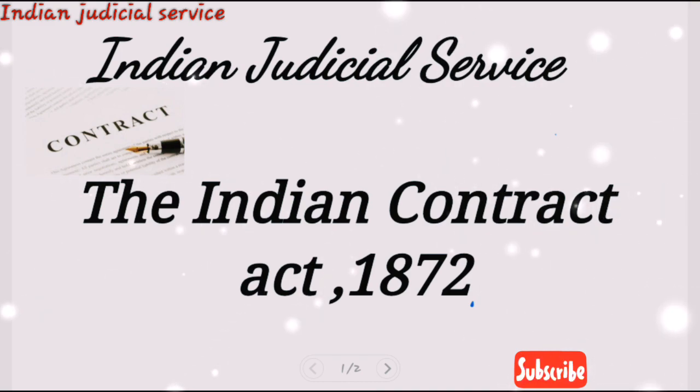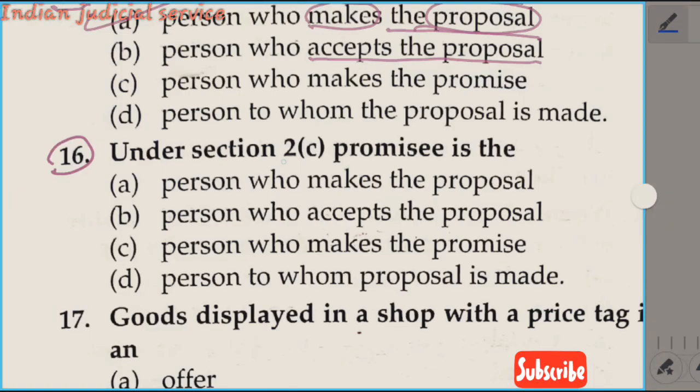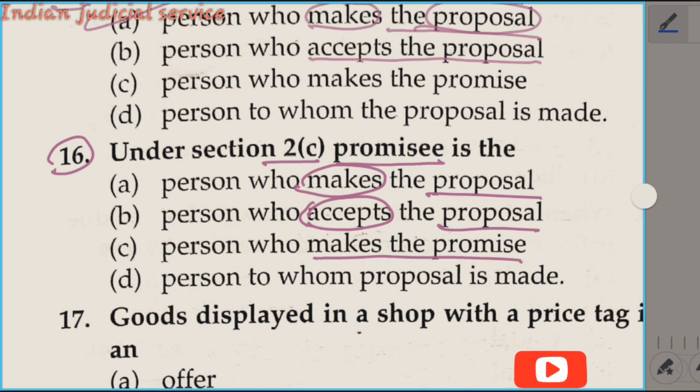Now starting here. Question number 16. Under section 2(c), promisee is: option A, the person who makes the proposal; option B, the person who accepts the proposal; option C, a person who makes the promise; and option D, a person to whom the proposal is made.